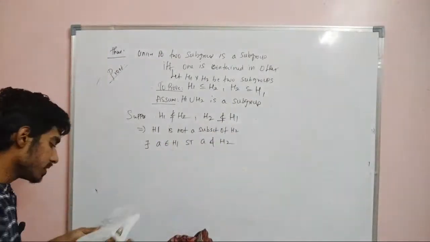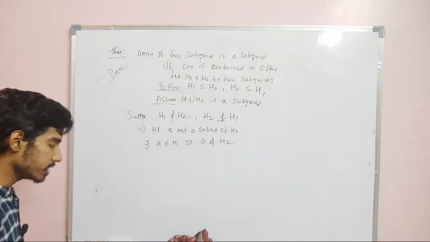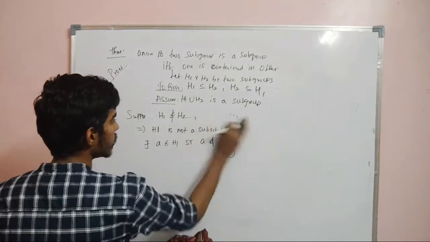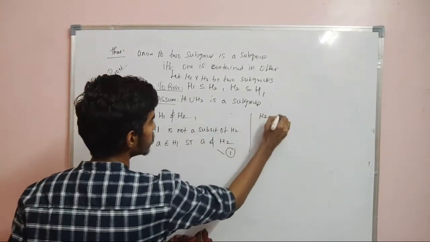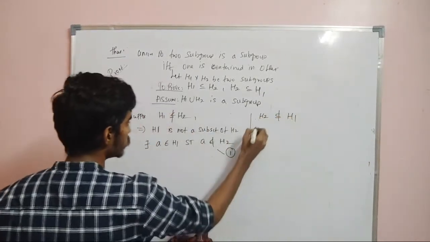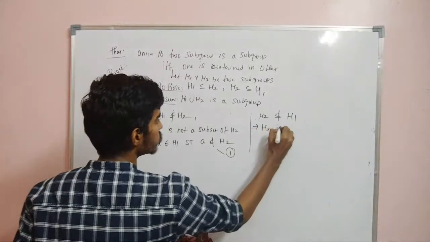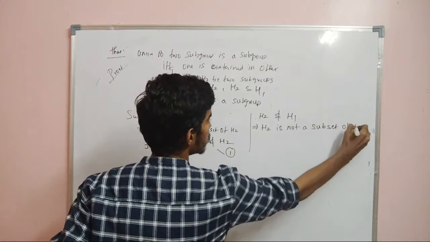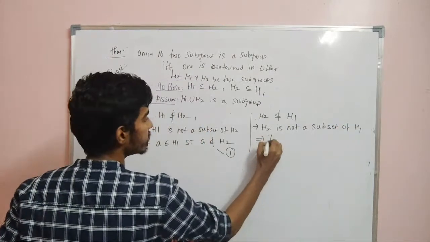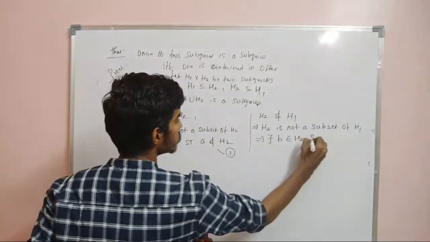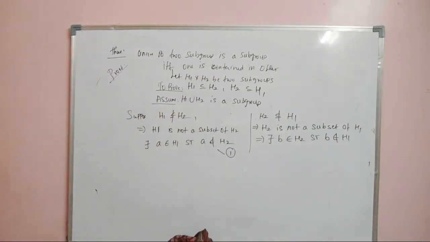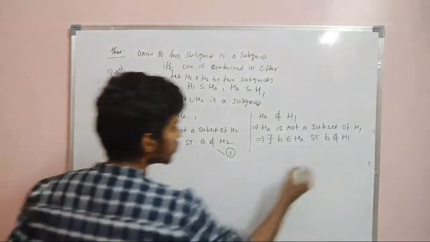Again, we have assumed that H2 is not a subset of H1. So this implies there exists an element b in H2 such that b does not belong to H1.